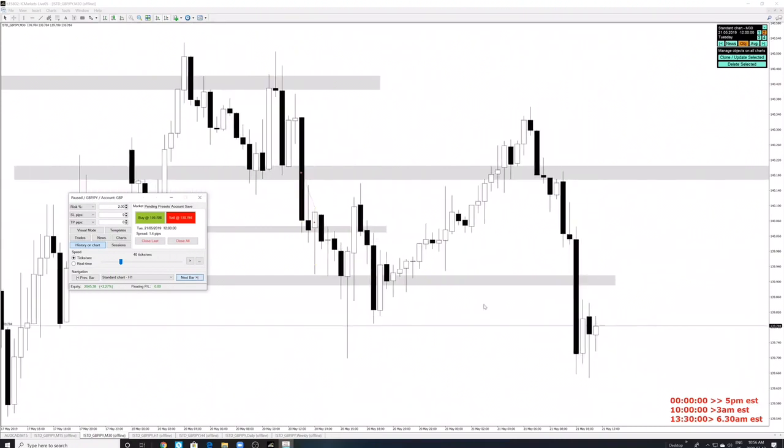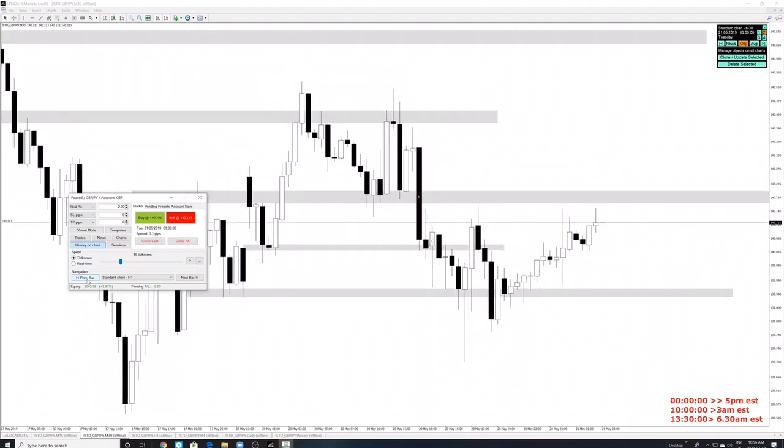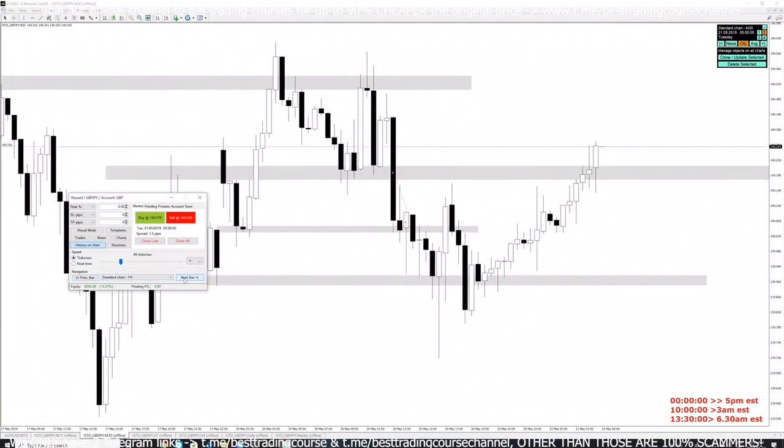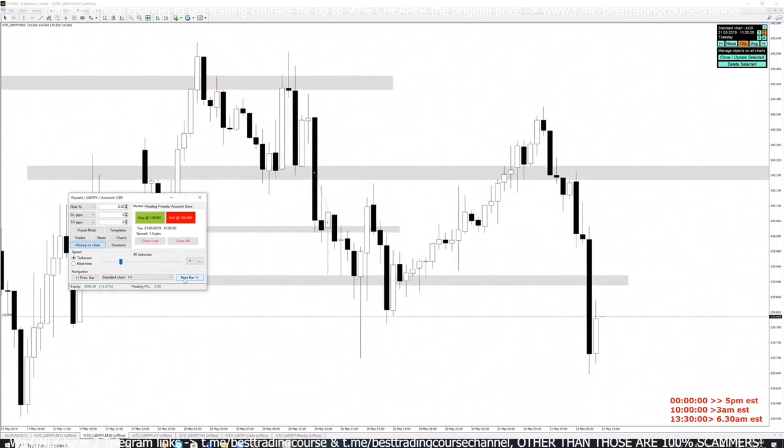So perfect. Now we closed our day right over there, and all this happened while we were sleeping, while we were not looking at the chart. If you were looking at the charts, let's say in the afternoon right over here, you'd be like, oh man, let me take a trade. But it's really important to only trade the session you are comfortable trading.